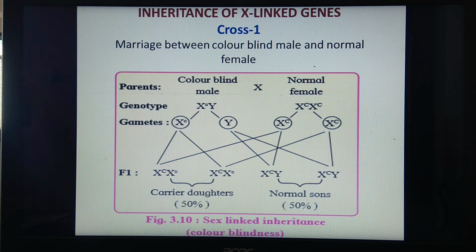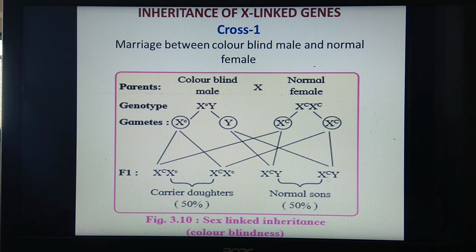So if you observe it minutely, what does it show? What is the combination in case of parental generation? In the parental generation, males are colorblind and females are normal. And if you see the results, here this recessive gene c is transferred to females, not to males.